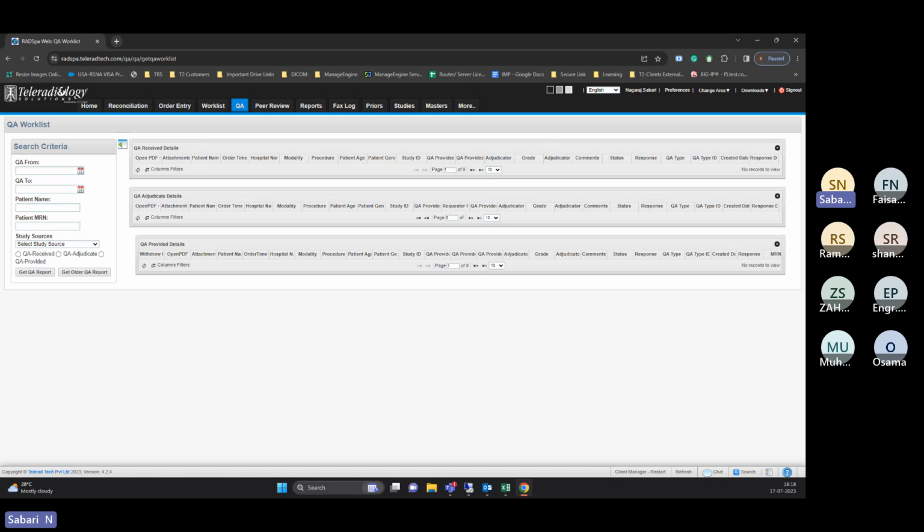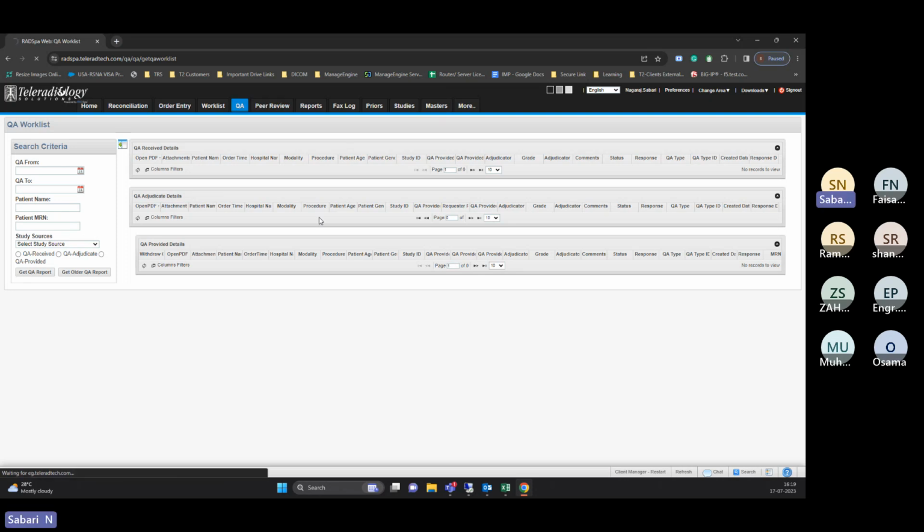Based on that they will give a rating such as 1A, 1B, 2A, 2B, 2C, and based on that they can decide the radiologist's performance, how the doctor is performing. So that is the QA model. This will be used only for the teleradiology business: how the radiologists are doing the reports and what rating they get, so their performance can be decided.